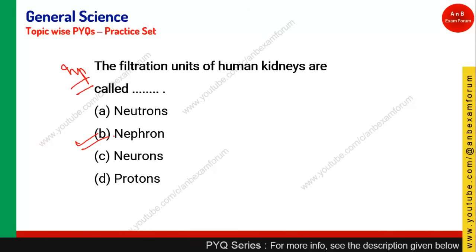It is not neurons or neutrons. It is a nephron. Nephron is found in the kidney, whereas neurons are basically the unit of the brain. So nephron is the right answer. Don't confuse it with neurons. Just see the spelling. It is nephron, it is neuron. So option B is the right answer.